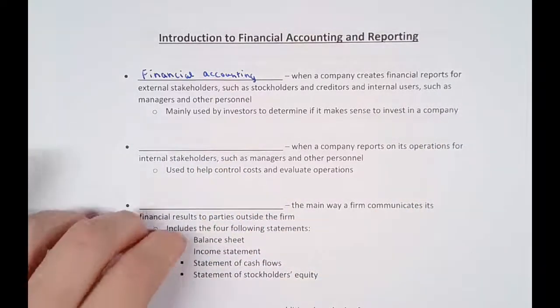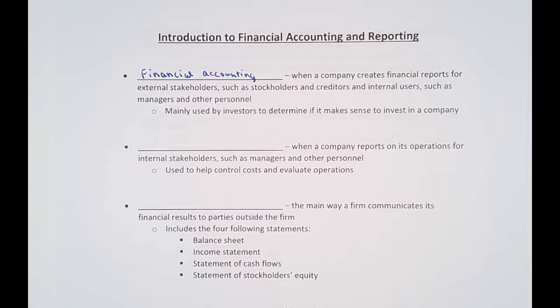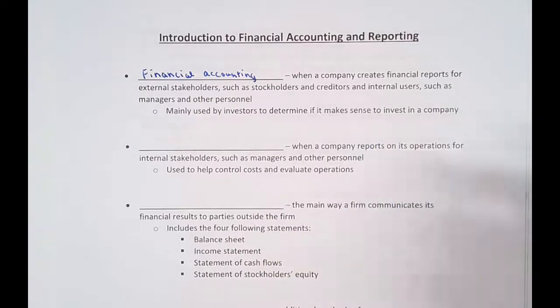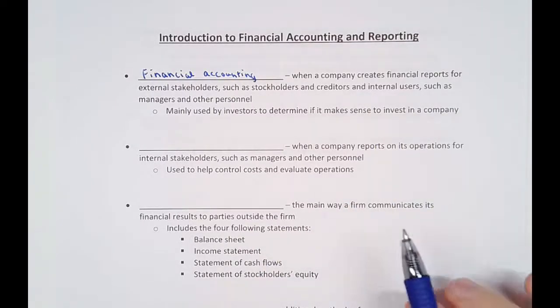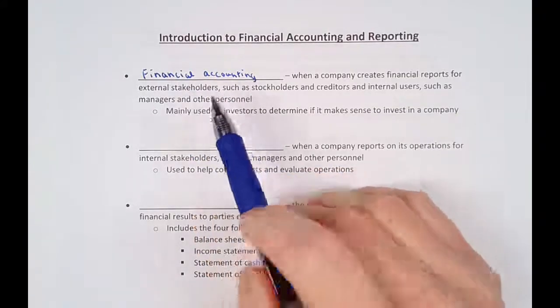Basically, this is going to be used by investors to determine whether or not it makes sense to invest in a company. We're trying to report on the operations of the firm for those who are external to the firm, such as creditors and stockholders, but also people inside the firm. Anybody that might invest in the firm wants information, and that's how we get them the information: through financial accounting.